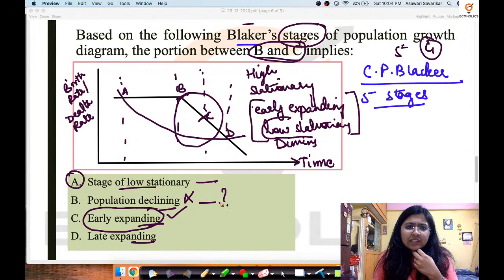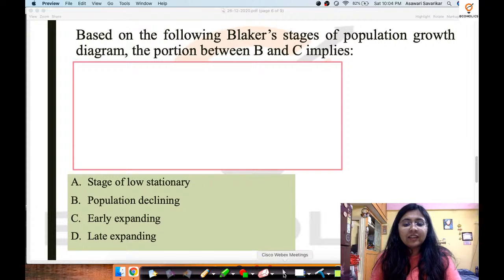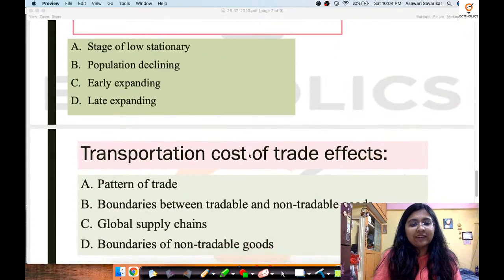This is a questionable stage. I have not seen this statement in the stages. Even if you see a declining curve, you must not predict the answer impulsively. That is our suggestion. So the correct answer is C, early expanding. I hope that it's clear to you all.